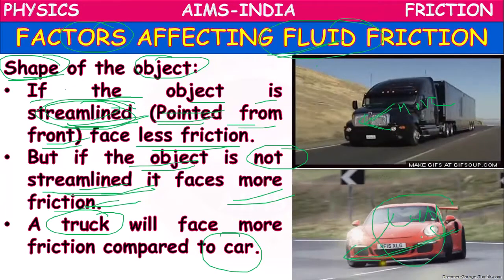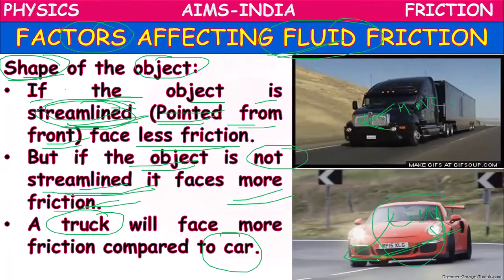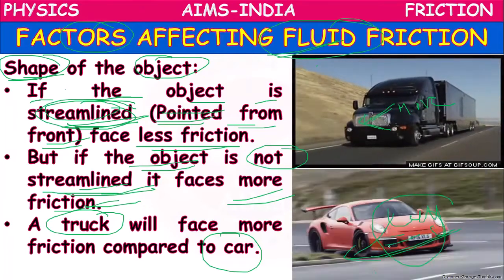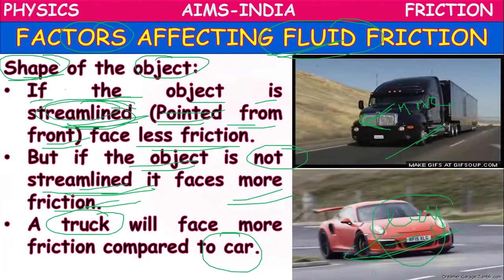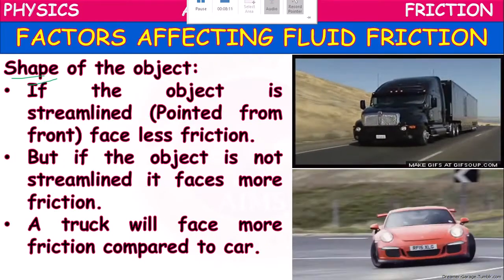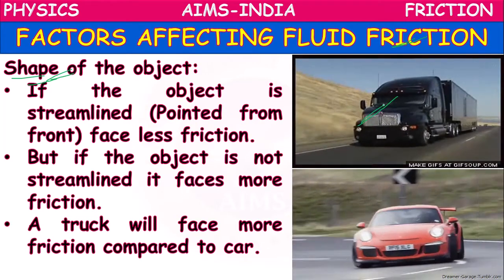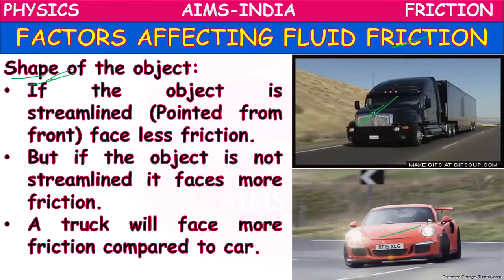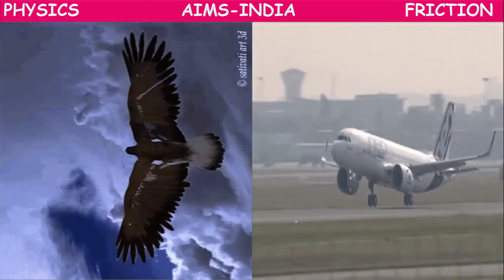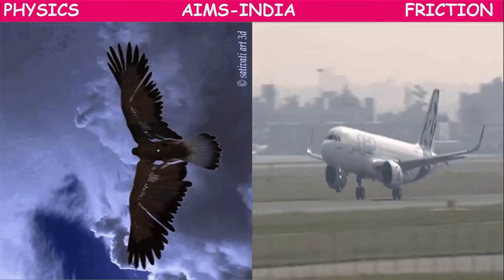Why? Because this car is more streamlined than the truck. So because of more streamlining, it experiences less friction. The truck will experience more friction. So friction also depends on the shape of the object. The truck will experience more friction compared to the racing car. So this is the main point.